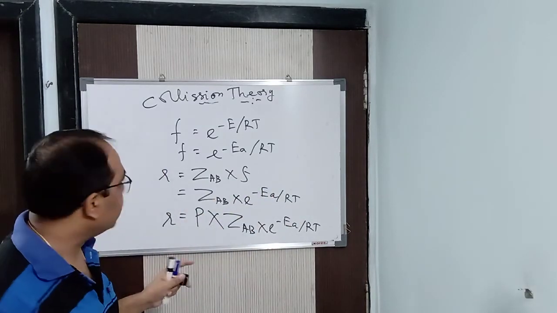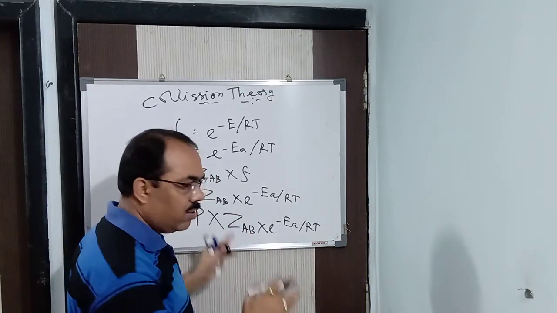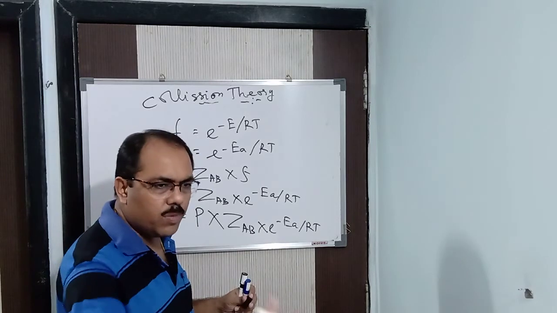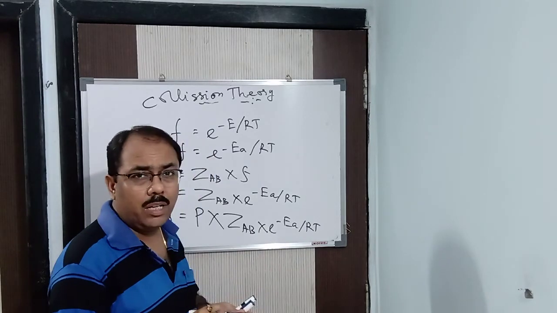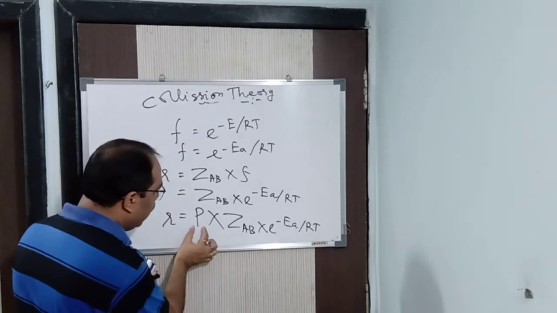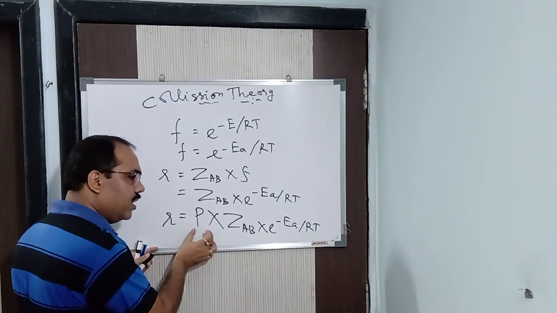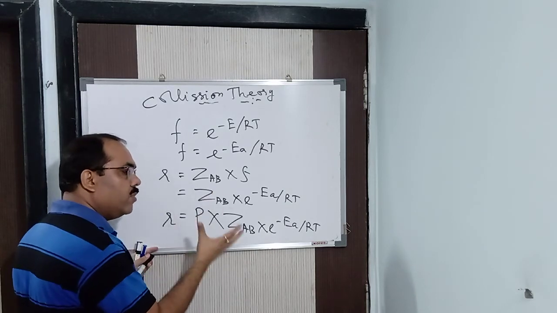The rate of the reaction which is calculated by Arrhenius and others is correct. But to get the actual rate, or much closer to it, because when you do it experimentally, your actual rate may not be the same as the calculated rate, you multiply by the probability factor. This factor has come from the orientation.